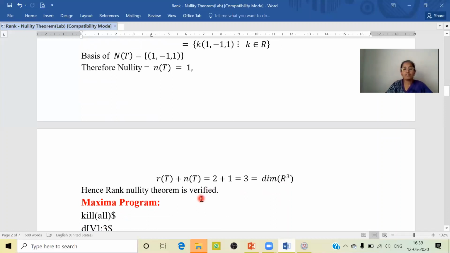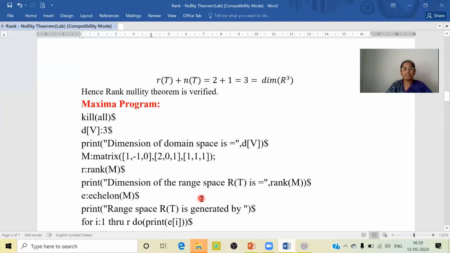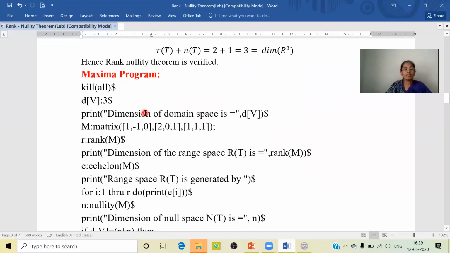Now let us verify this problem for the rank nullity theorem using the Maxima code. So let us look into the Maxima code here. kill(all), which deletes all the user variables. d of v is equal to 3, that is, the dimension of the domain space is 3. Let us give the print command within the double quotes: dimension of the domain space is equal to d of v. So we get the output as 3.